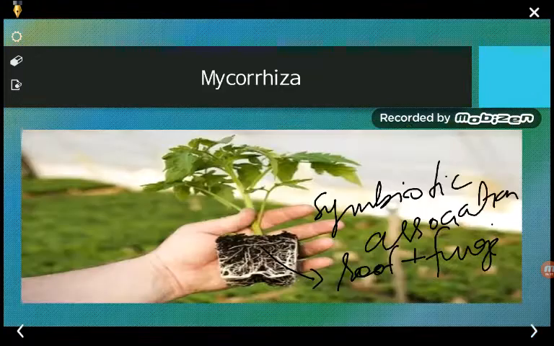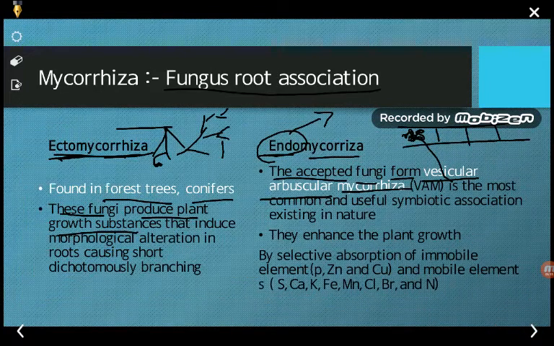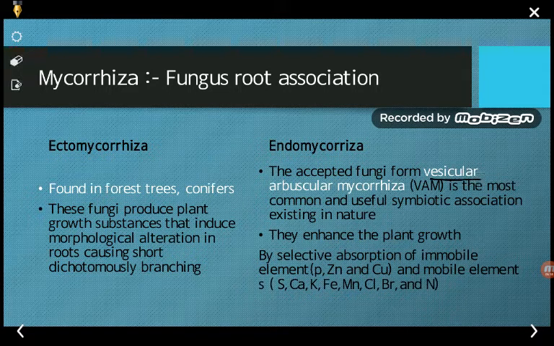So you can say that VAM, that is vesicular arbuscular mycorrhiza. So VAM stands for vesicular arbuscular mycorrhiza. एक ऐसा टाइप ऑफ फंगई है जो कि इज द मोस्ट कॉमन. You can say that it is one of the most common types of fungus, and normally they are associated with the roots, and a useful symbiotic association exists in nature.